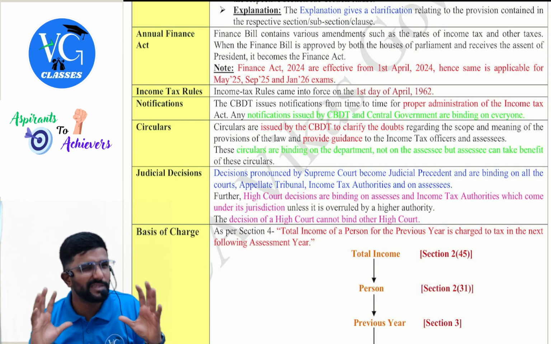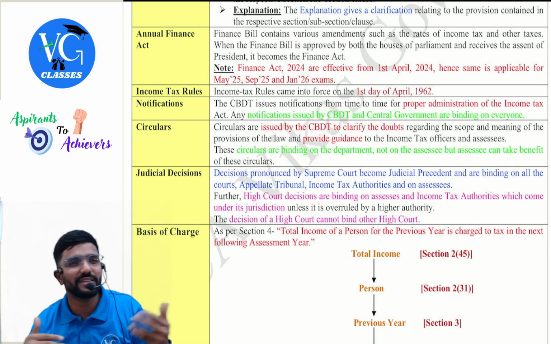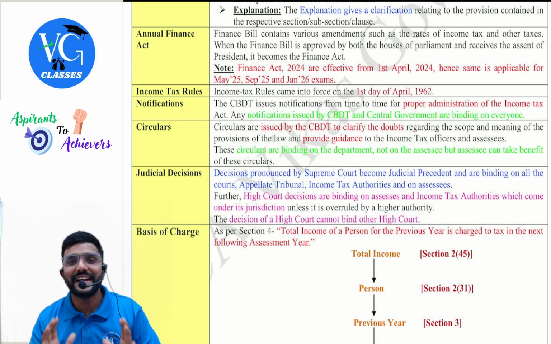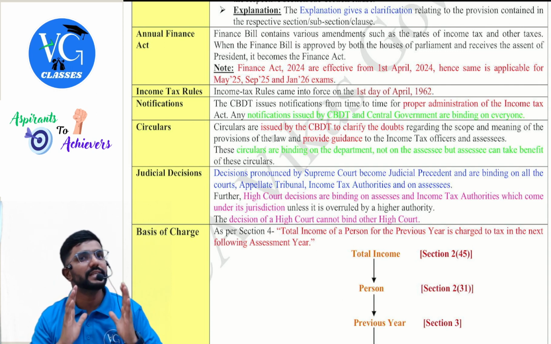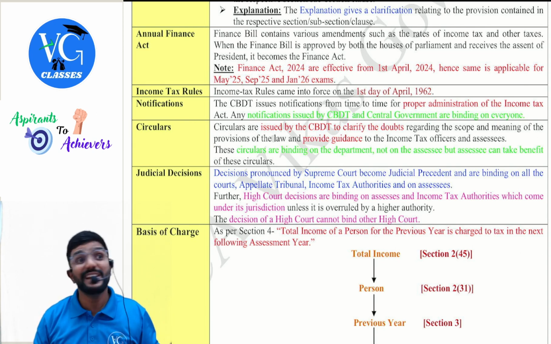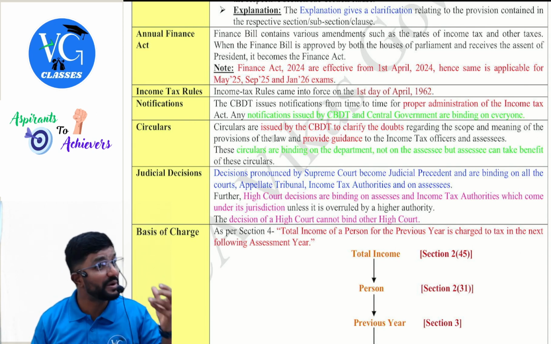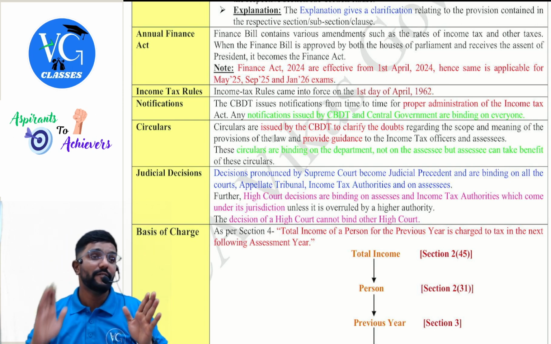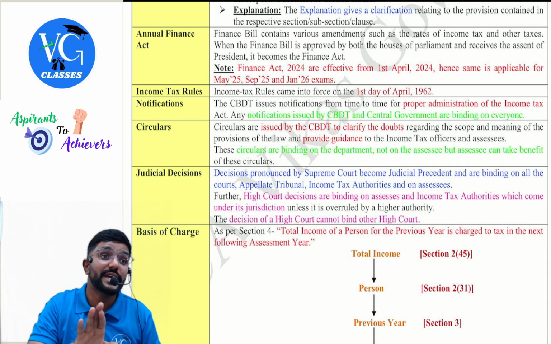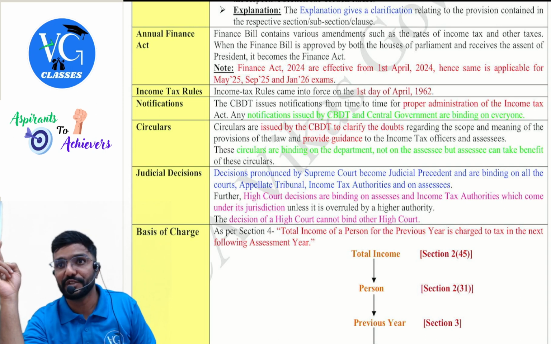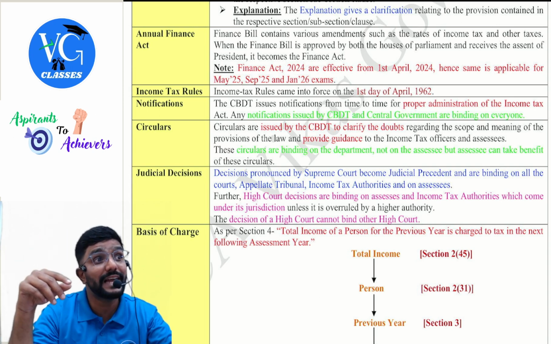2027. Guys, I repeat, this is only for some clarification because you would have seen all these developments here and there. Now you will have a confusion. Finance Act 2024 is applicable for your May 25, September 25 and Jan 26 exams. Recently one finance bill was passed on February 1st, 2025, which is applicable from 1st April 2025. For which exams is it applicable for CA students? It is only from May 26. Now coming to the new income tax bill that has been passed.